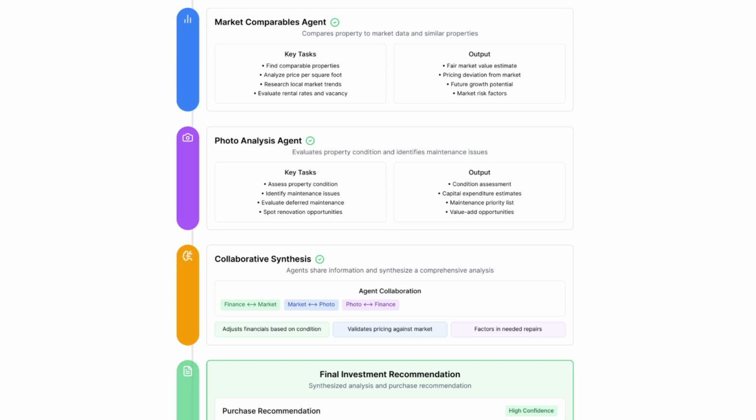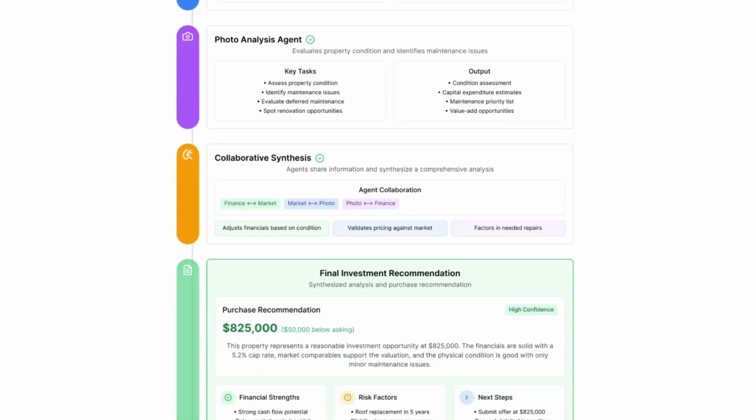And a third agent could analyze the photos of the property, see if there's some renovation that can be done, some upside, and determine a value based on the current state of the property. If there are renovations to be made, how much would they cost? How much value could you add to the property in that way? By combining all three of these agents, you could land at a very sophisticated automated real estate investment analyst.